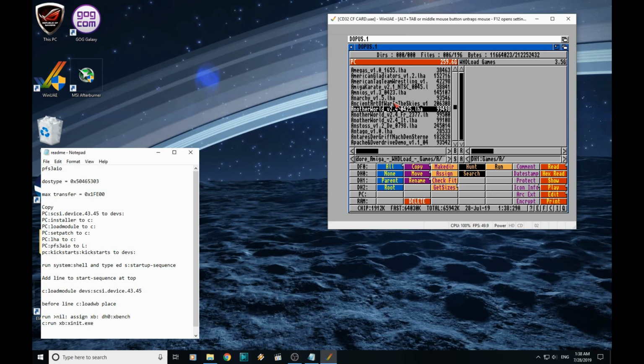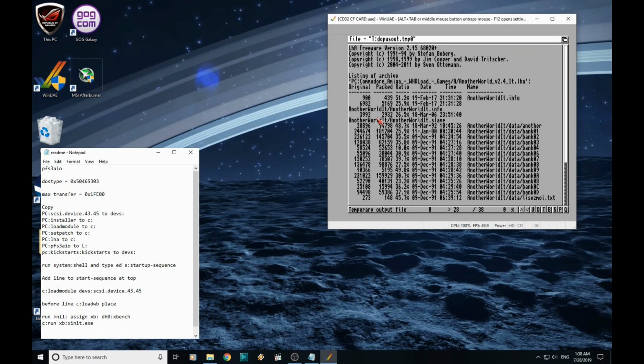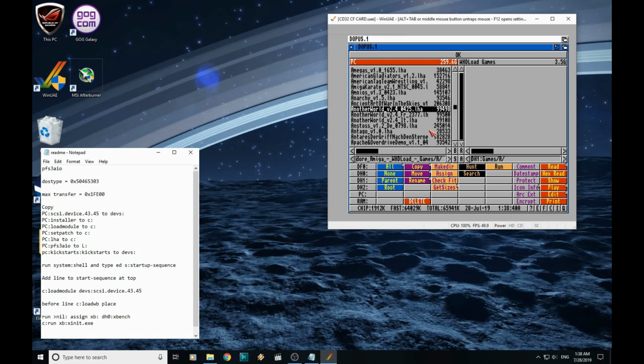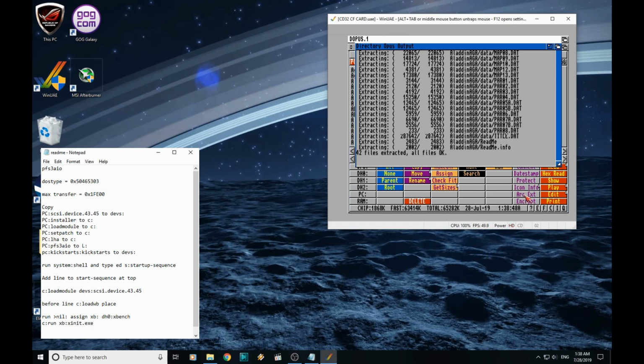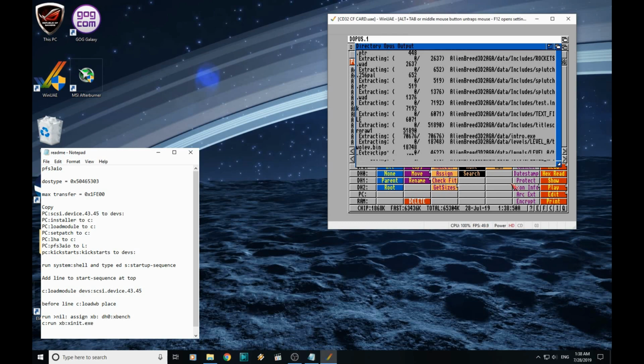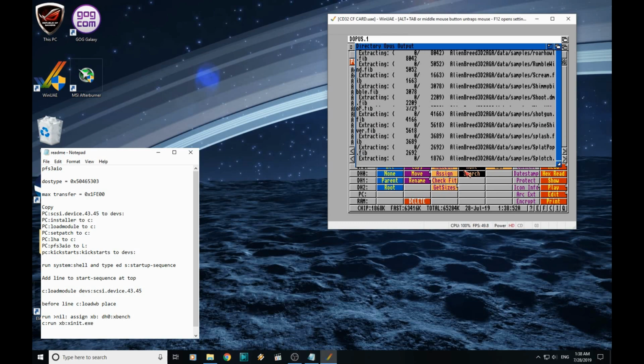There's a few selected, so you just go down through the list and click on them individually. You don't want to double click. If you do double click, it will open the LHA and show you the contents of it. If you do that, just hit escape, it takes you back. So once you're satisfied with the games you've selected, just click here, Arc Extract again. That will extract those archives onto your CF card.